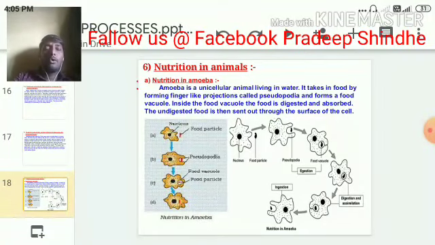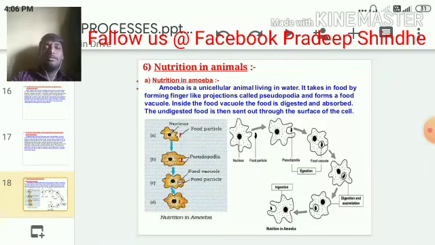After forming the food vacuole and taking it inside the cell, it digests that food and absorbs the necessary nutrients, and the undigested food is then sent out through the surface of the cell.